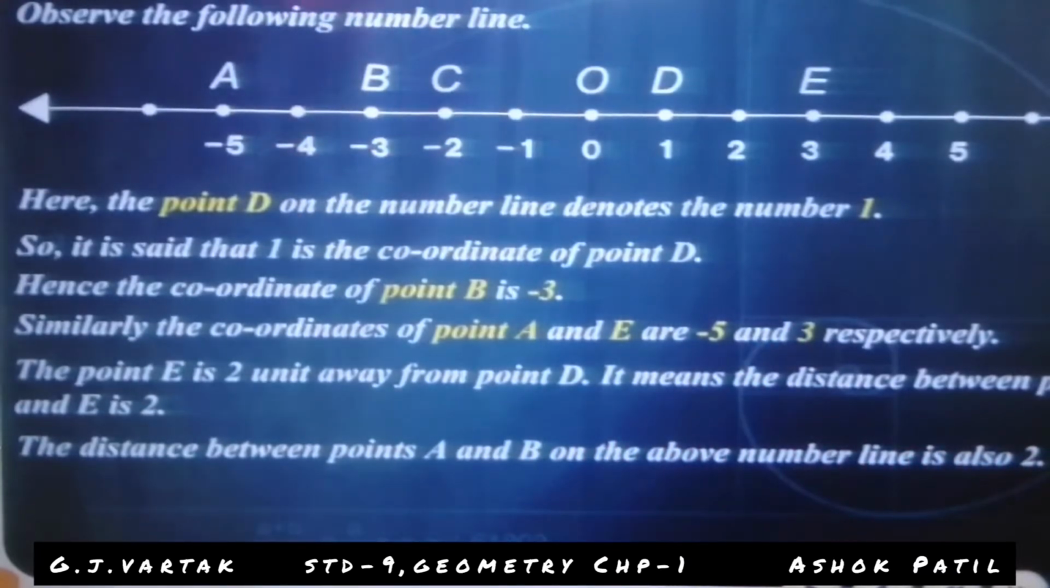Look at here, on the number line. The coordinate of B is -3 and the coordinate of A is -5. The distance between -3 and -4 is 1, and between -4 and -5 is 1, that's why the distance of AB is 2. And the distance between 2 points can never be negative, it is always positive.